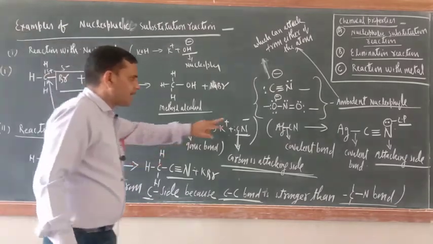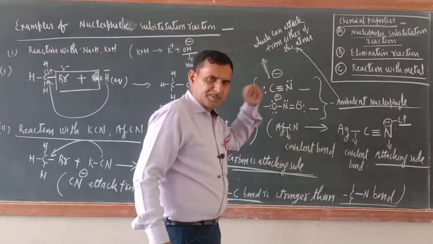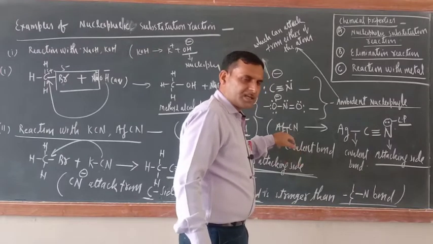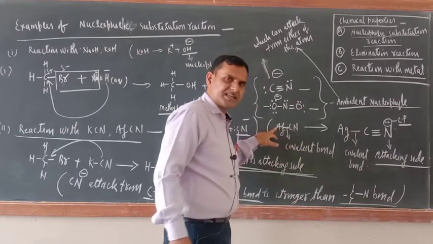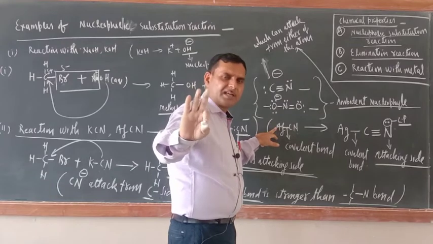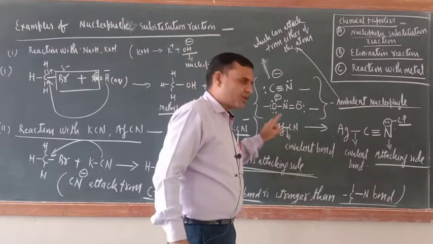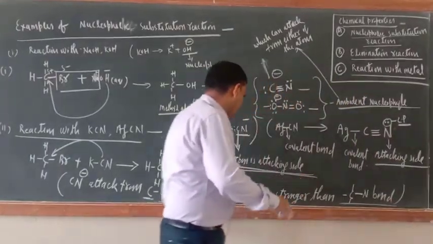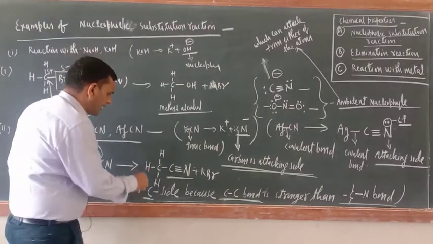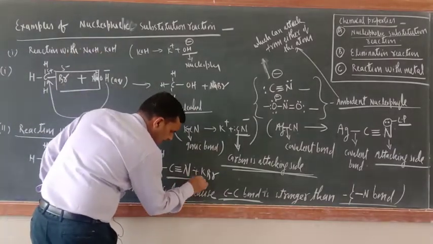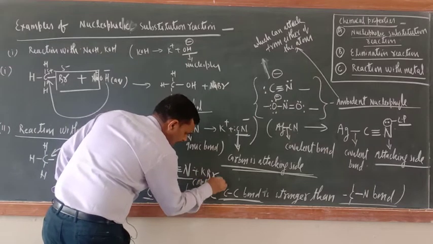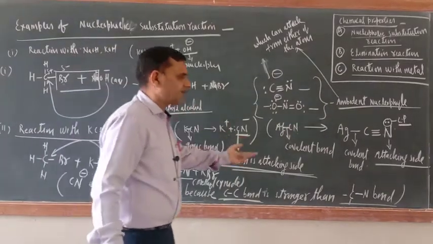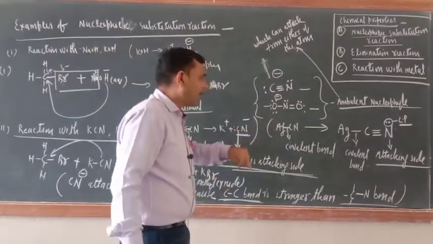Now in the same way, this reaction can also be done. Here there is no option because between Ag and C a covalent bond is there. So the C side is already bonded with silver, and a covalent bond does not ionize, just like KCl. So here it will attack from the N side only. Here you write the product name, methyl cyanide. But when AgCN is reacting, the product is isocyanide because it is attacking from the N side.